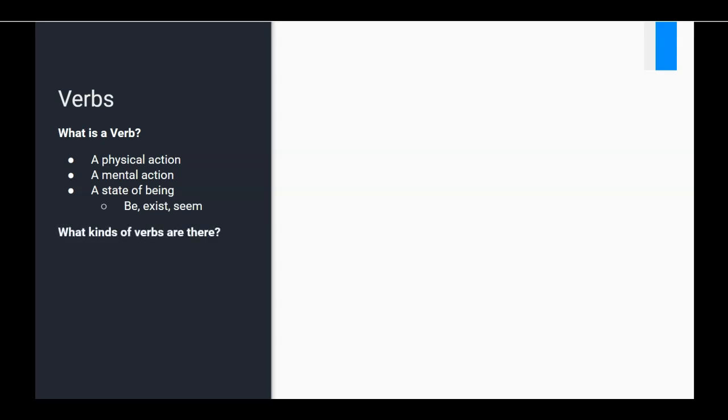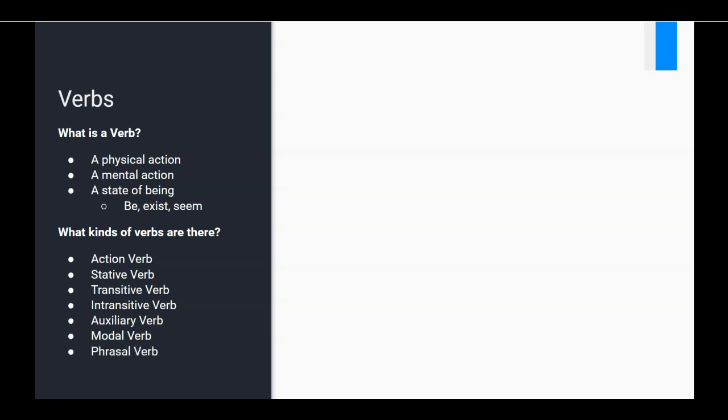So, what kinds of verbs are there? Well, as I mentioned, there are action verbs, stative verbs, there are transitive verbs, and there are intransitive verbs, there are auxiliary verbs, we also have modal verbs, and we have phrasal verbs. So let's jump into it and explore all these kinds of verbs.